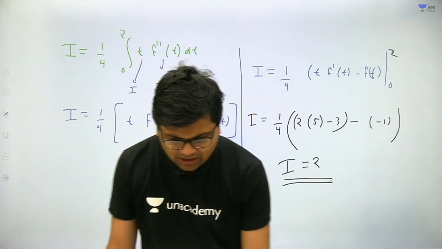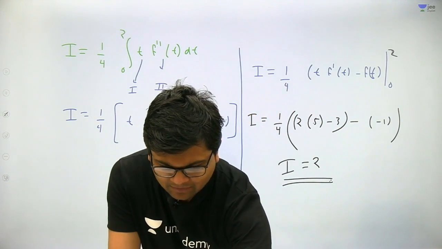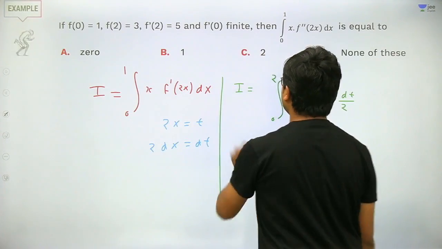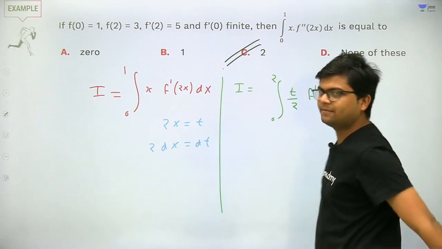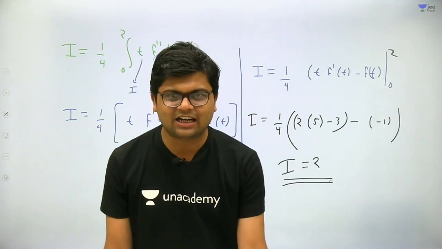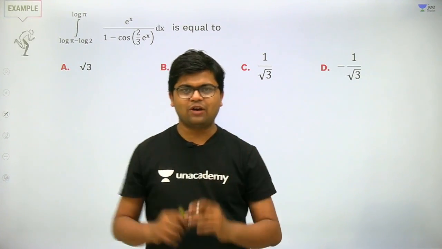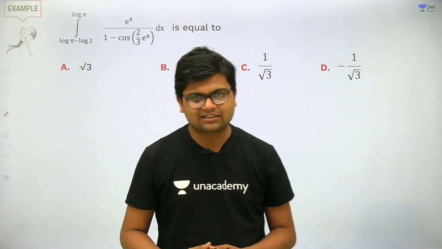Very basic question and very easy question. Very good. Therefore the answer will come out to be C for Calcutta. Let's start with the next question. Very amazing question. This is also a wonderful question, very beautiful question. Let's start solving it.